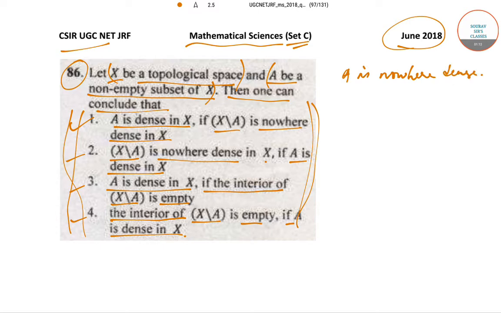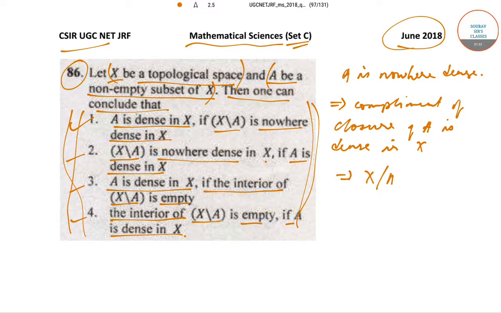So if A is nowhere dense, then that implies that the complement of the closure of A is dense in X. So that implies that X \ A bar, where A bar is the closure of A, is dense in X if A is nowhere dense.